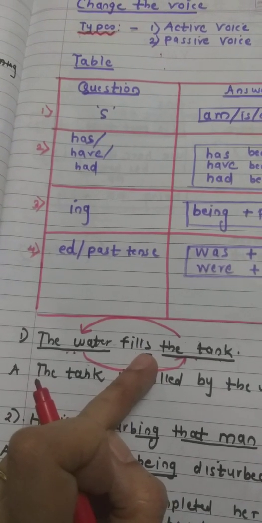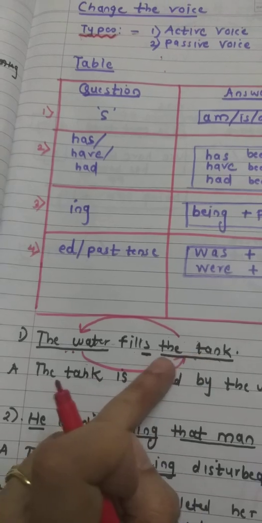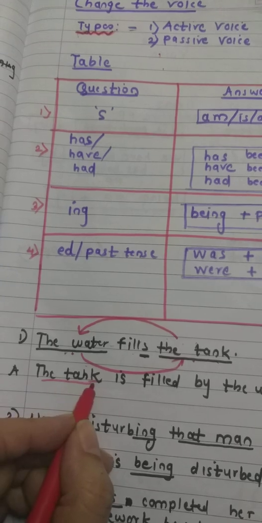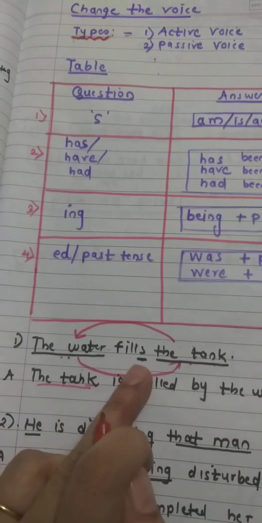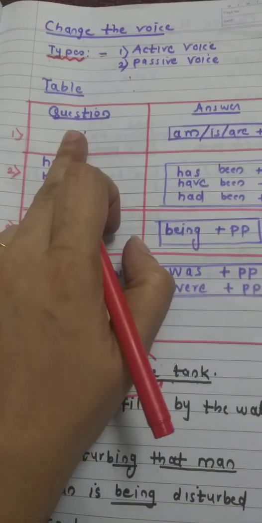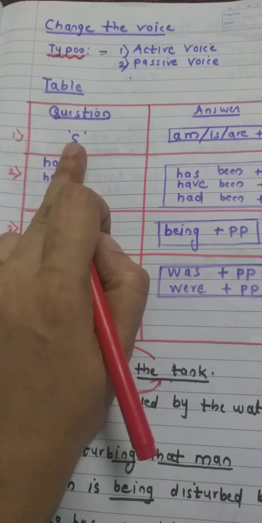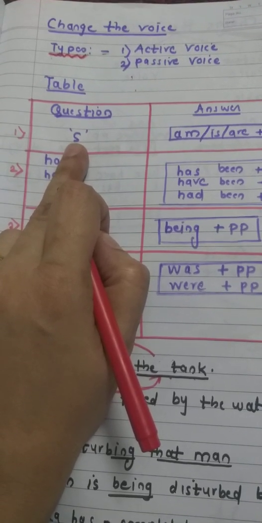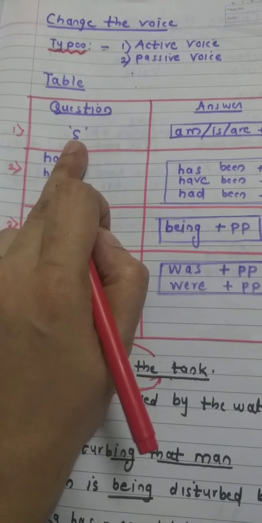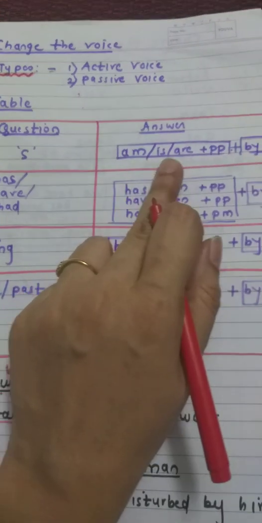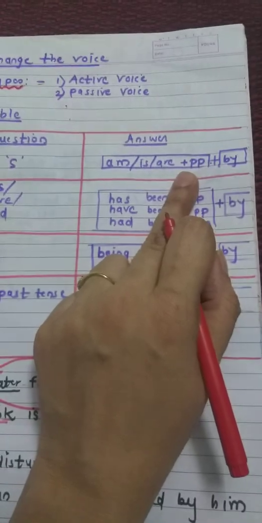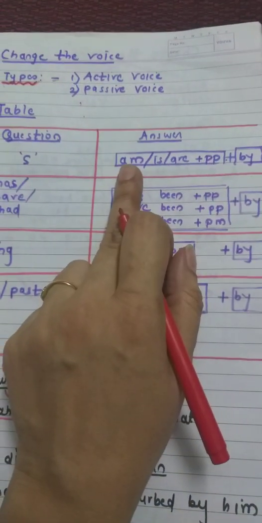Okay. Now, how to start? The last word comes first. So, the tank. This is coming first. Okay. After that, I will see this in our table. Where is it? Yes, it is here. If the S is there in the question, works, dances, sings, there is S in all of them. In this case, what do we have to put? Am, is, are, any one of these, PP and by. Okay. Now we have to choose.